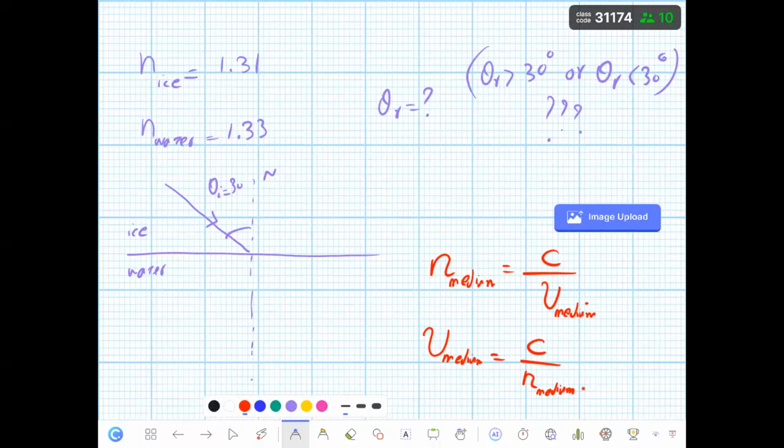Are you done or do you still need time to think? Done? Okay, good. How many of you say the angle of refraction is bigger than 30 degrees? How many of you say the angle of refraction is less than 30 degrees?